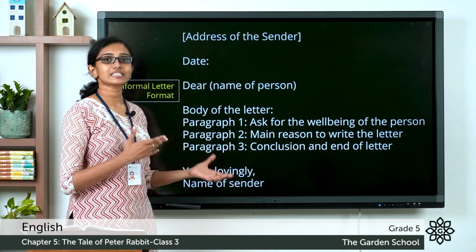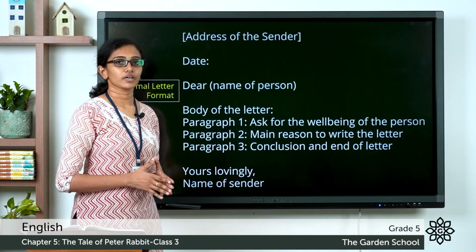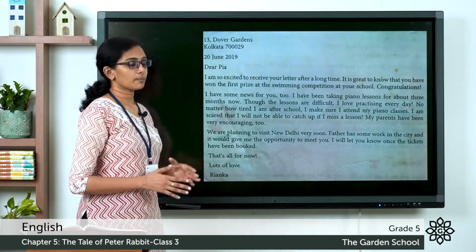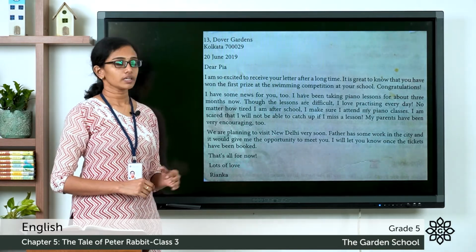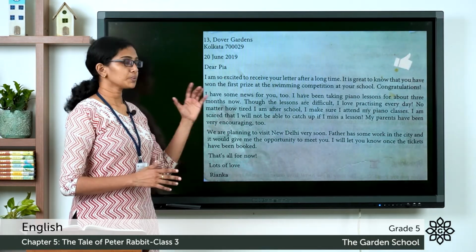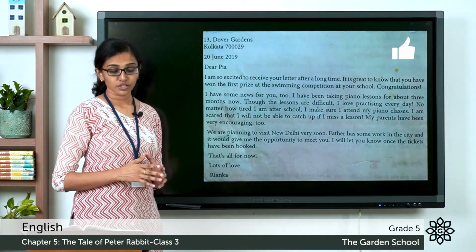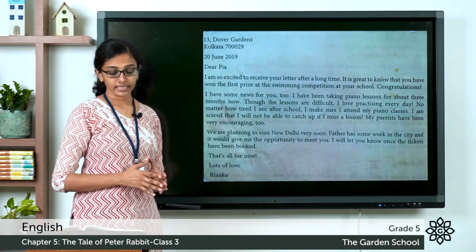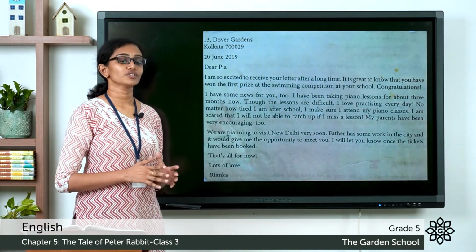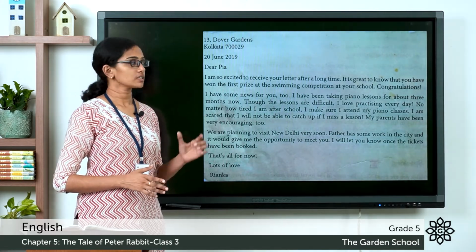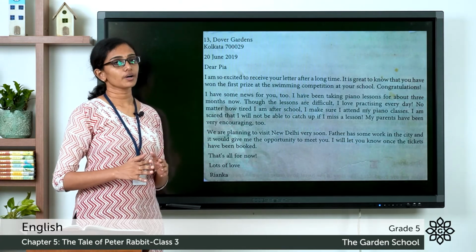And there is one sample informal letter which was taught to you in your first chapter. This is that informal letter. This is in page number 12 of your English reader. You can refer to this as a sample. With this sample, you are supposed to write an informal letter. Imagining that you are Peter Rabbit and you have to write the letter to your cousin Benjamin Bunny and tell about your adventures in Mr. McGregor's farm. So this one also is an activity for you. You have to write that informal letter in your notebook.